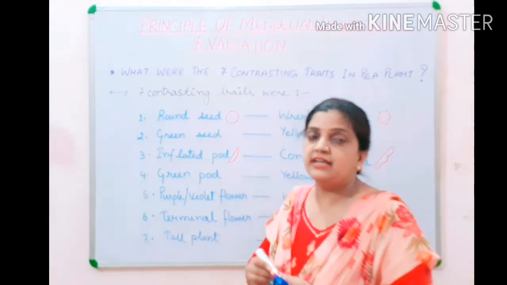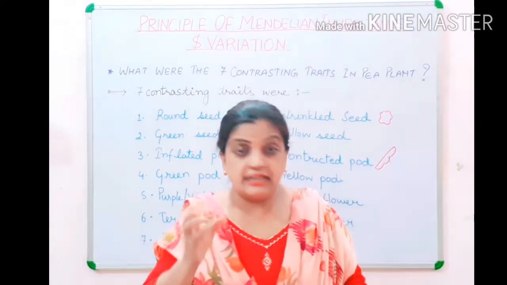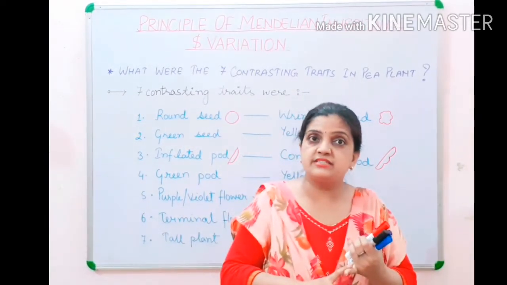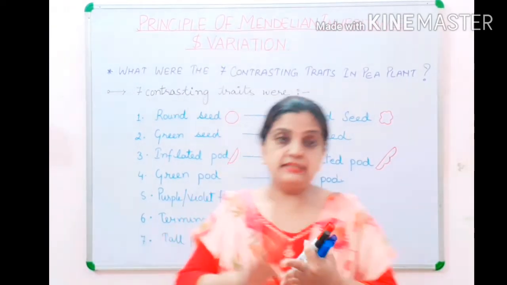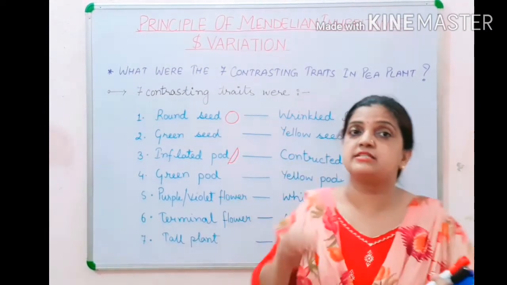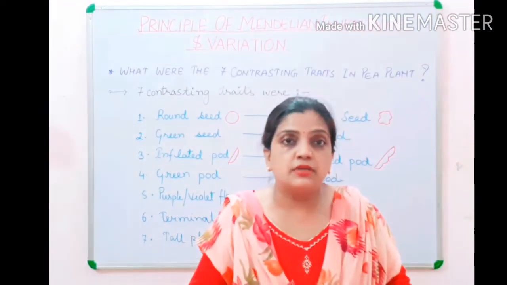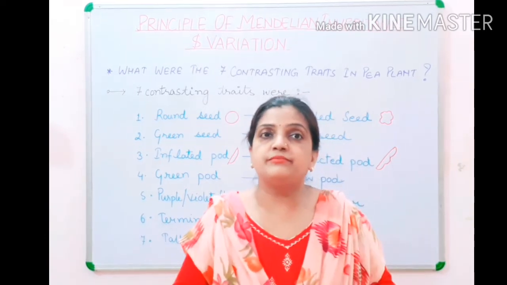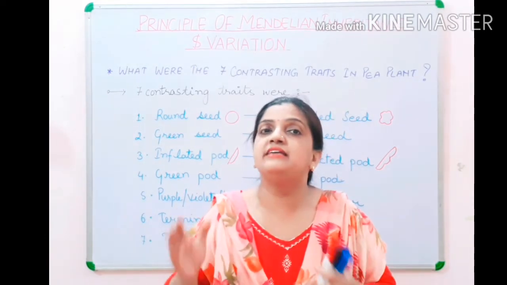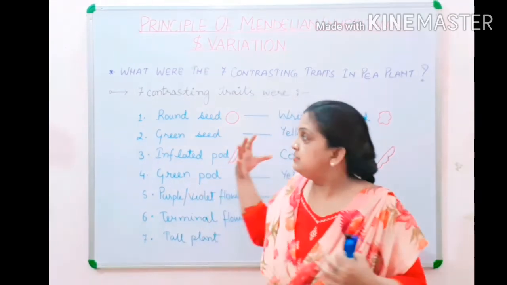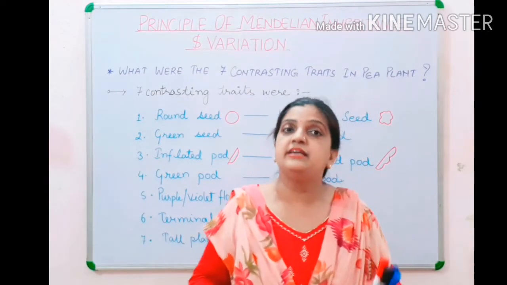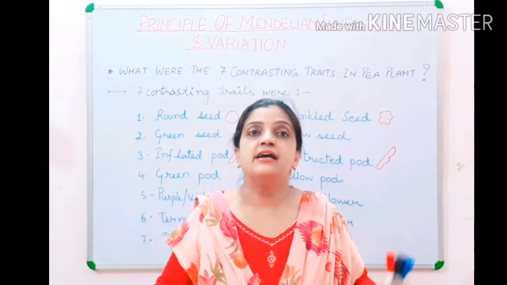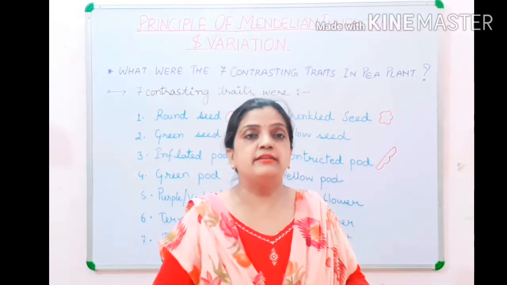Again I will say, see the magic of 7. Don't you think that the number 7 was very lucky for Mendel? 7 years he performed his experiment. 7 reasons were there in front of him to choose the pea plant. Then there were 7 contrasting characters present in the pea plant, which supported him to postulate the laws of Mendelian inheritance. Performing experiments on these characters only, he recorded all the data, and that data we are still studying today in the form of genetics.